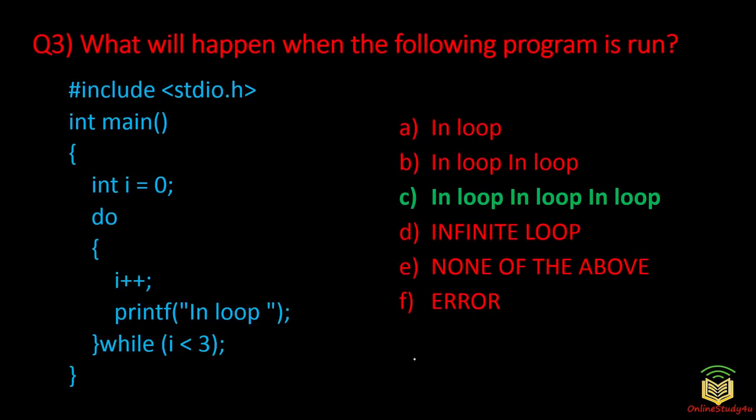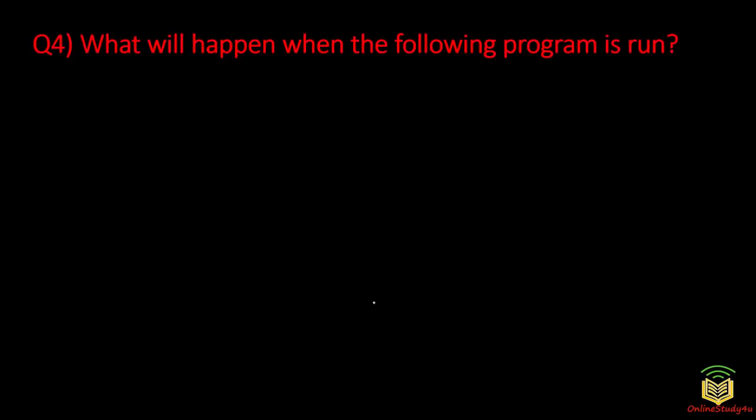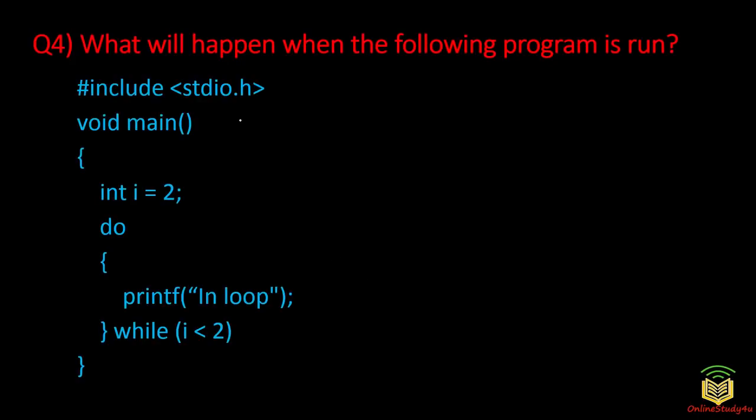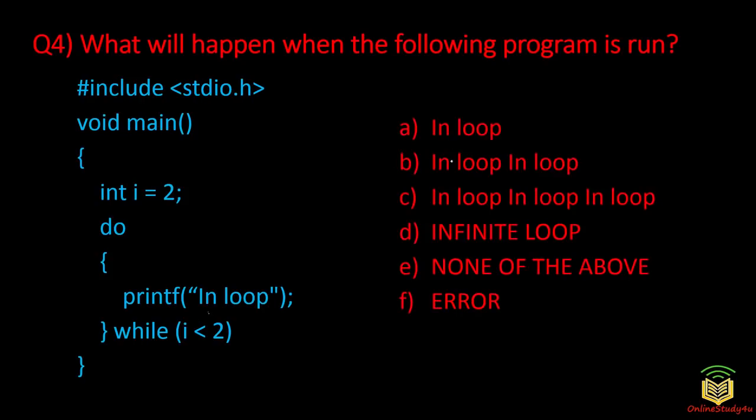So I hope you got the hang of these looping questions by now. Let us go to the fourth question. What will happen when the following program is run? #include <stdio.h>, void main, int i = 2, do printf in loop, while i is less than 2. Option A: in loop. Option B: in loop.